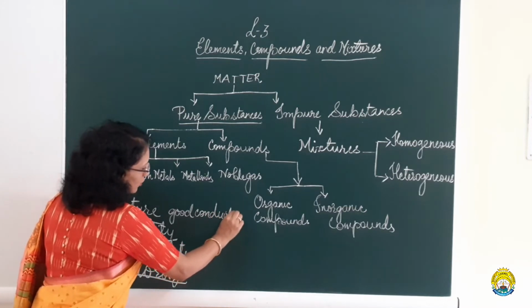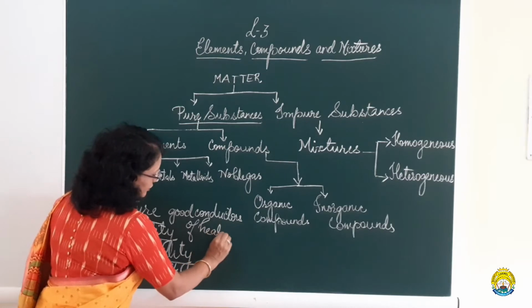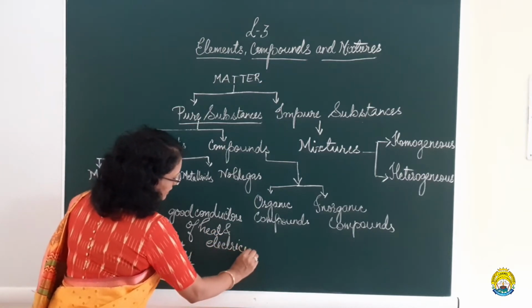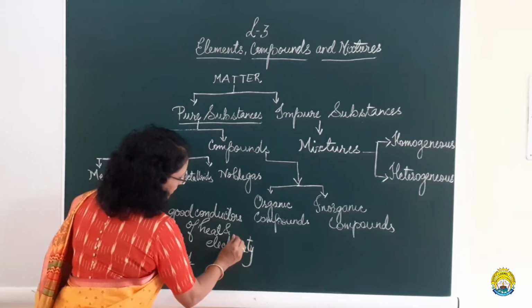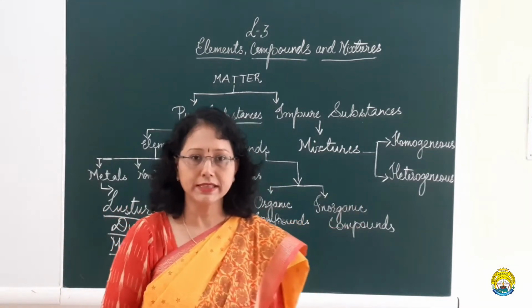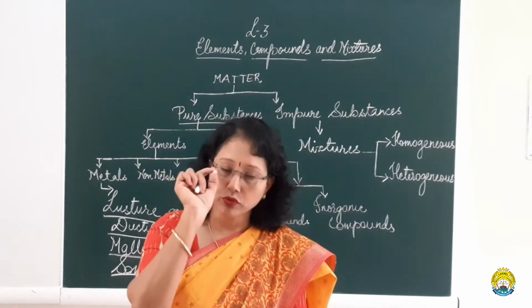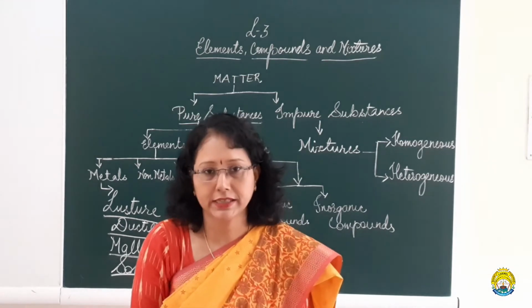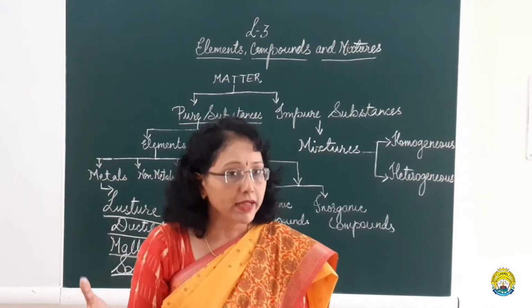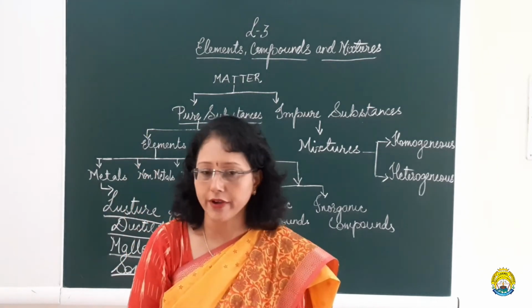Metals are good conductors of heat and electricity. That is why metal wires are used in the lines, to connect the switch to the appliance, because they can conduct electricity and make it flow from one end to the other faster.